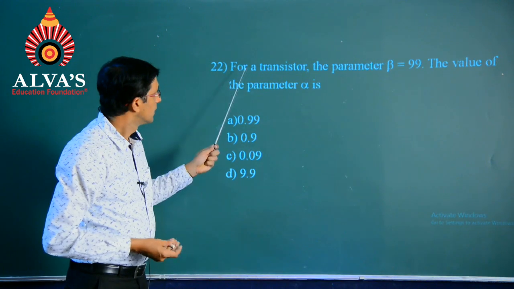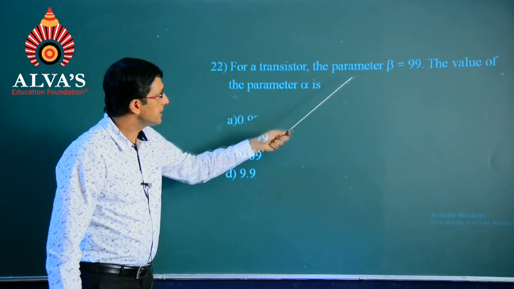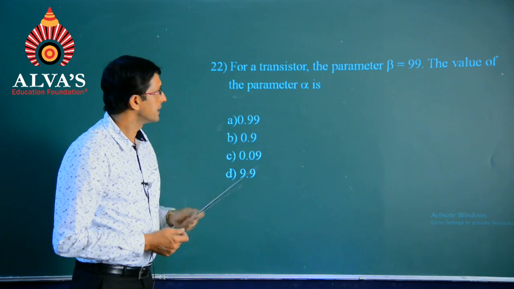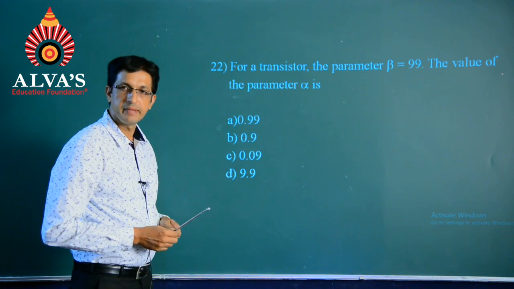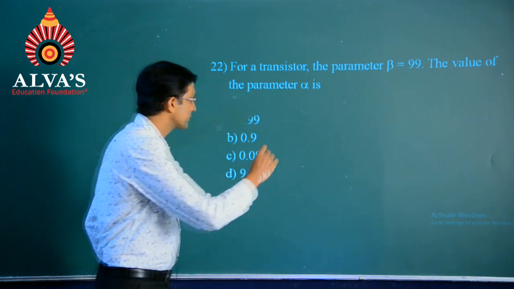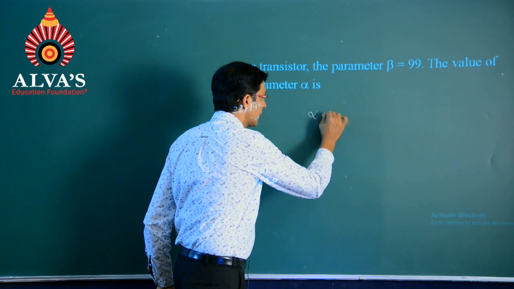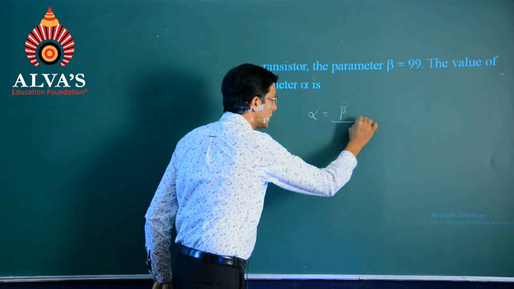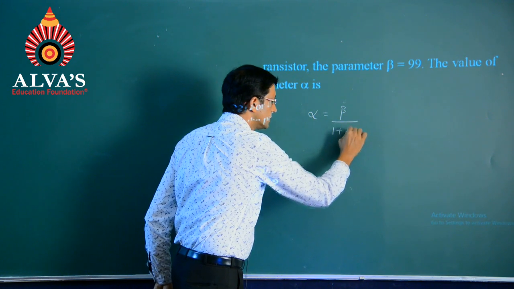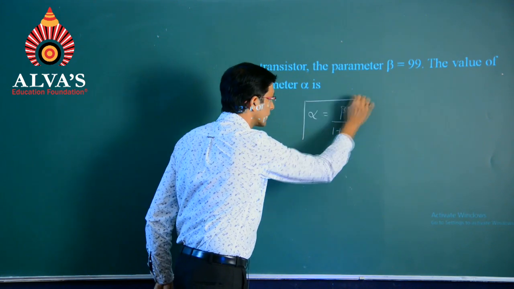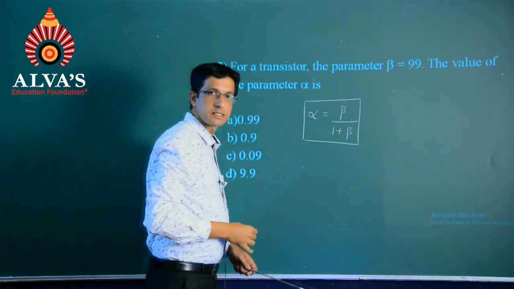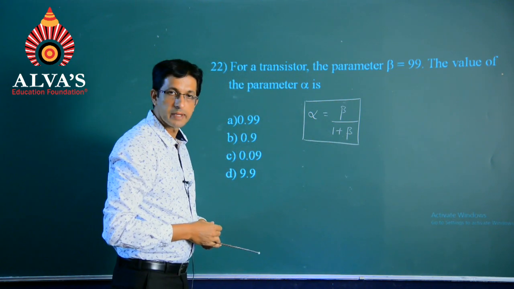Next question. For a transistor, the parameter beta equals 99, the value of parameter alpha is. The relation between alpha and beta can also be represented like this: alpha equals to beta by 1 plus beta.